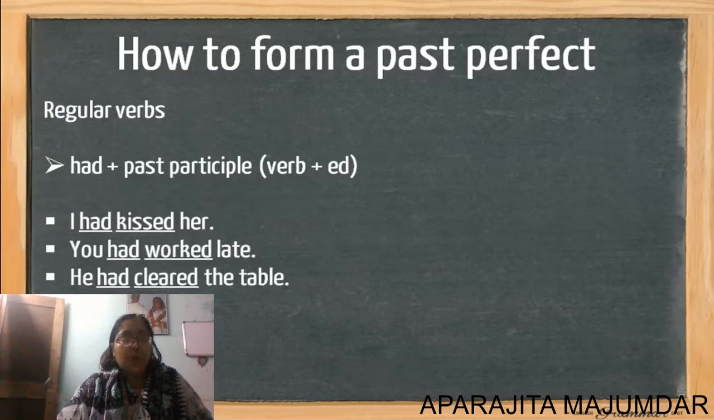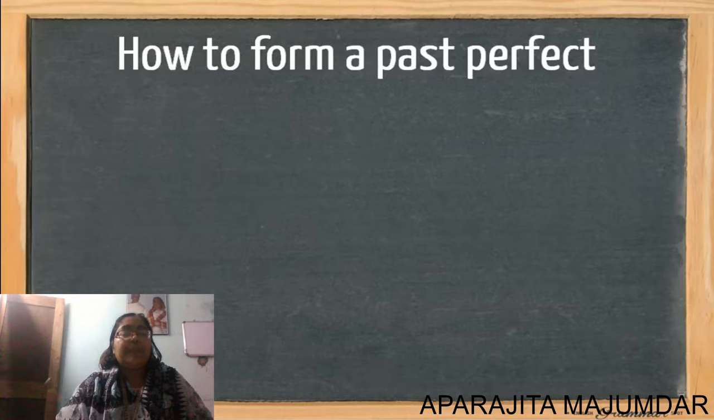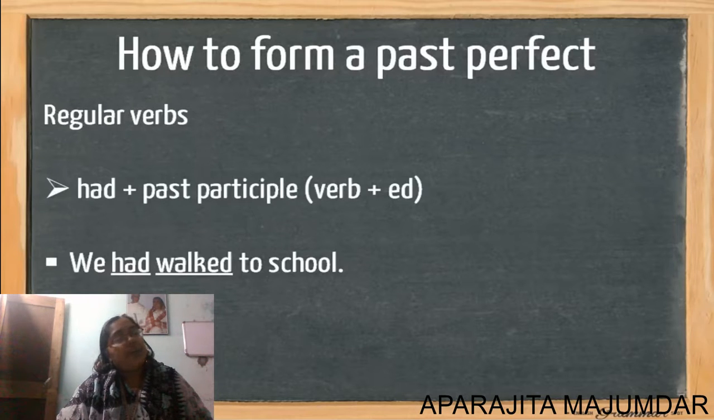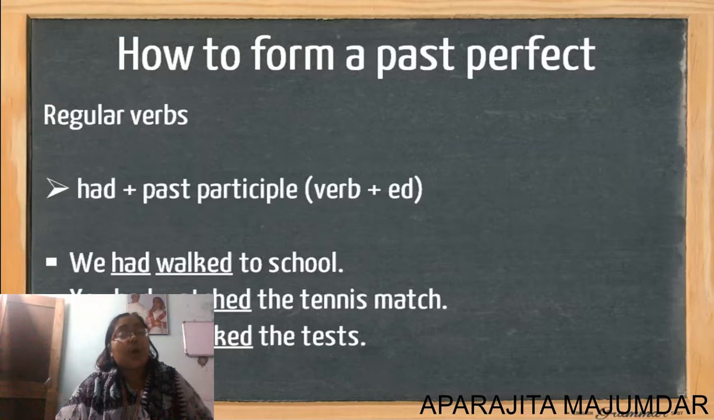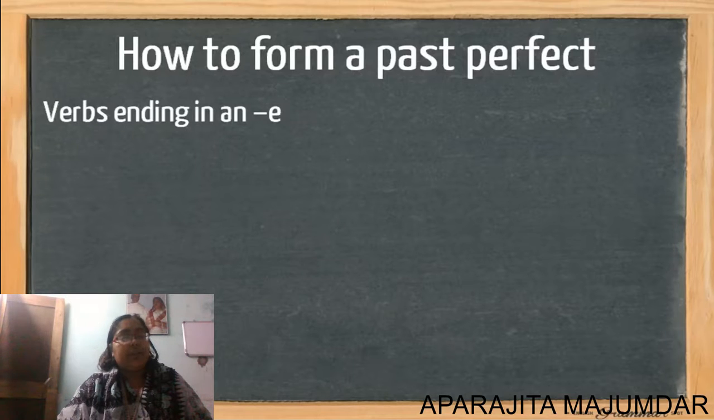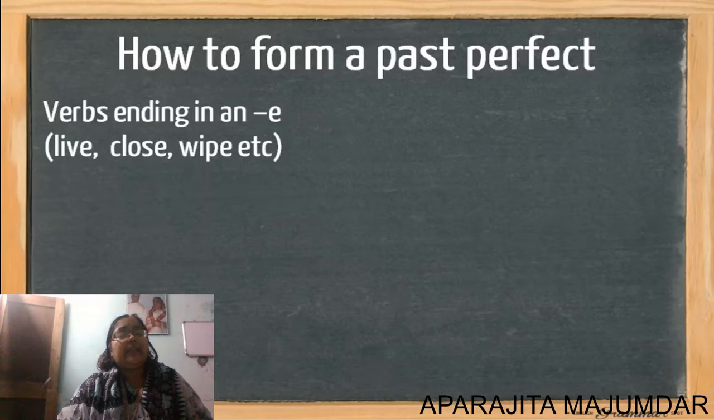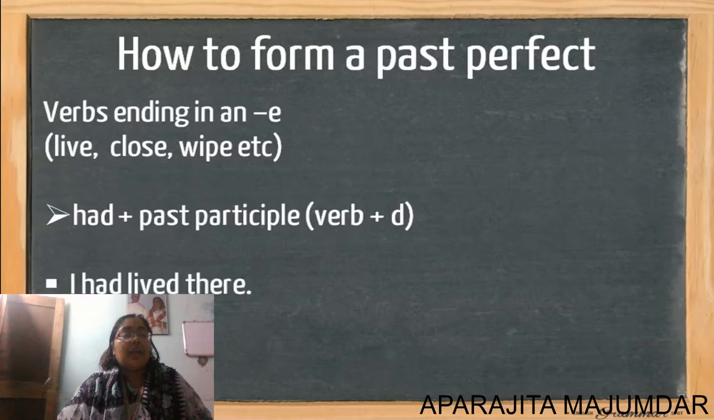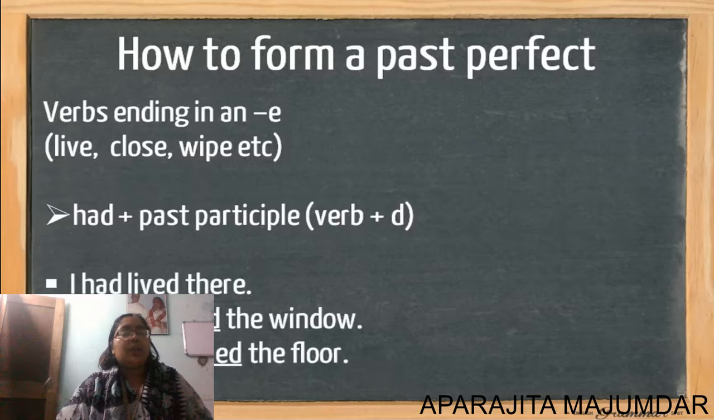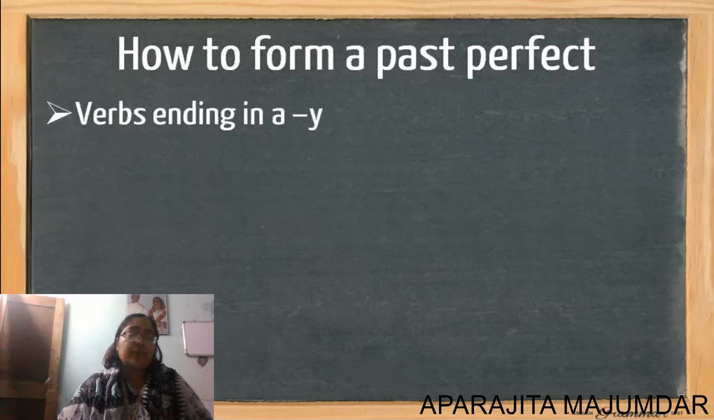you had worked late. He had cleared the table. She had placed it on the floor. For a regular verb, we had past participle and a ed form. We had walked to school and the rest. Verbs ending in e like live, close and wipe. We use had, past participle and add one d to the verb. For example, I had lived there. He had closed the window. They had wiped the floor.